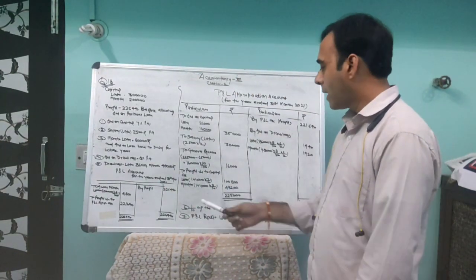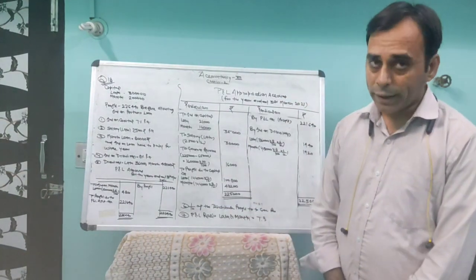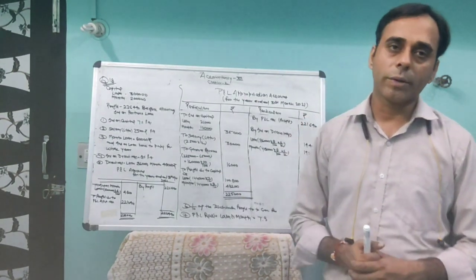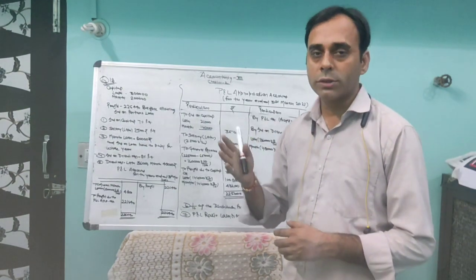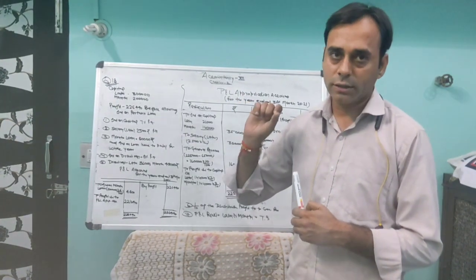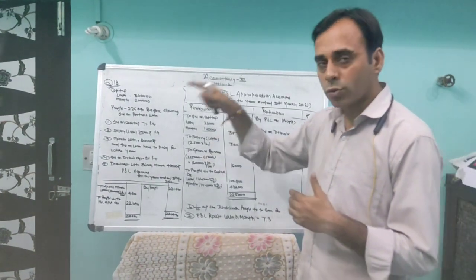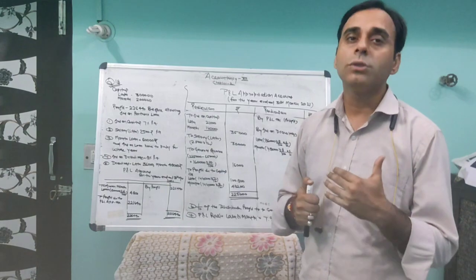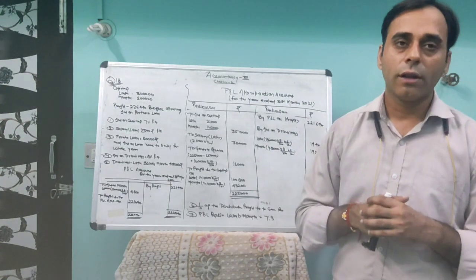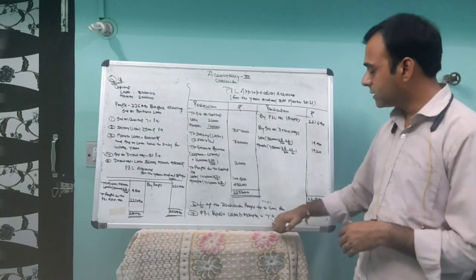Another point is given: 1/10 of the distributable profit is transferred to general reserve. That will come to the debit side of the P&L appropriation account. Distributable profit means after paying all the things, whatever profit is left, 1/10 of that. If the question says 1/10 of the net profit, then we calculate on the total profit. But if it says 1/10 of the distributable profit, it means profit minus whatever you have to pay to the partners, and 1/10 of what is left will be transferred to general reserve. The profit sharing ratio is given as 70-30, or we can say 7-3.